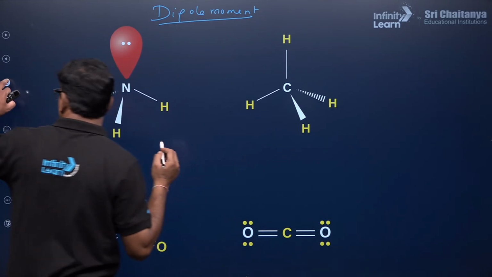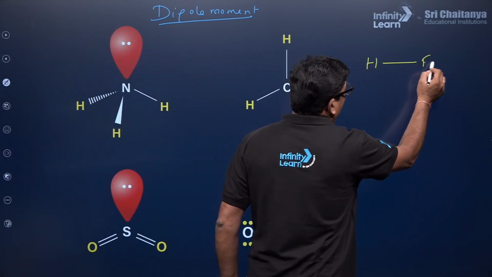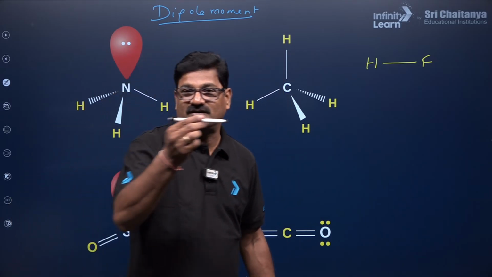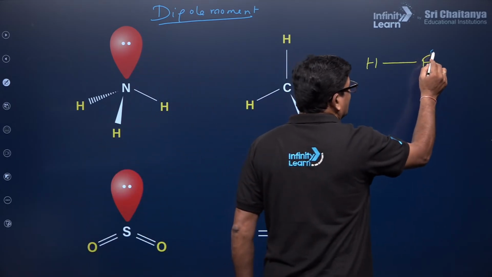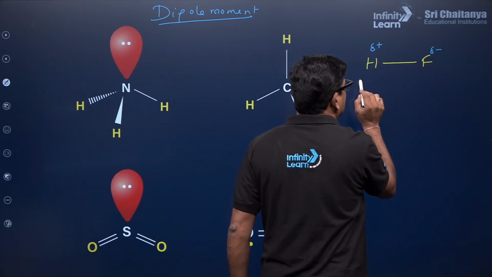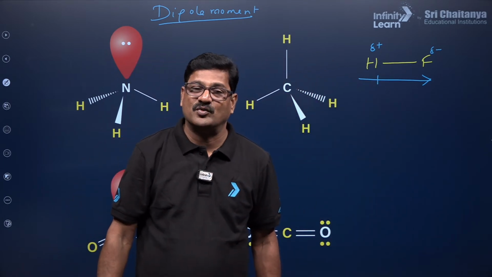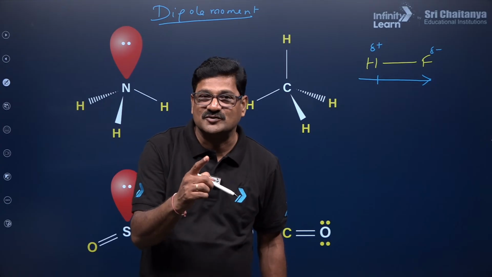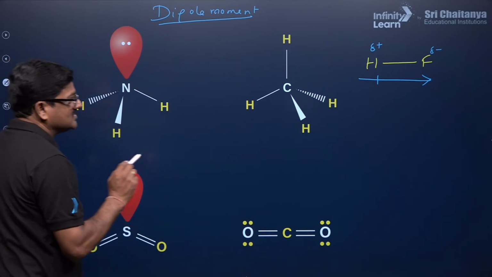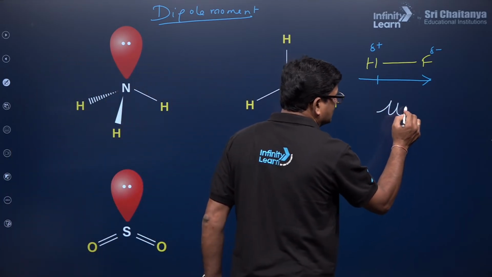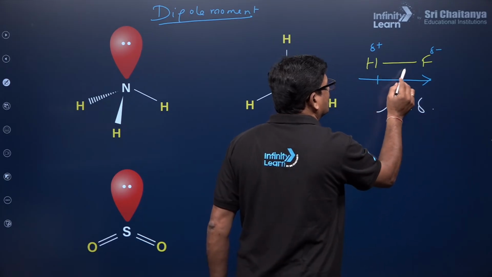When you see hydrogen and fluorine, as we discussed here, fluorine is more electronegative, so the electron is going to move more towards the fluorine, and it is going to be positive charge. So there is a movement, and that movement is called a dipole moment, because the movement is observed between 2 poles, and mathematically this dipole moment is a vector quantity, is the charge on one pole, and this is the bond distance.